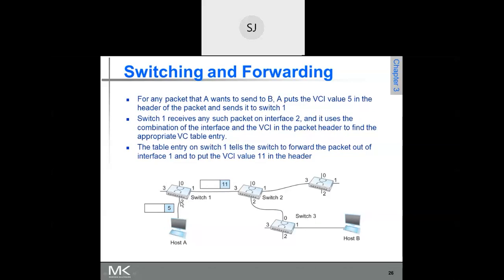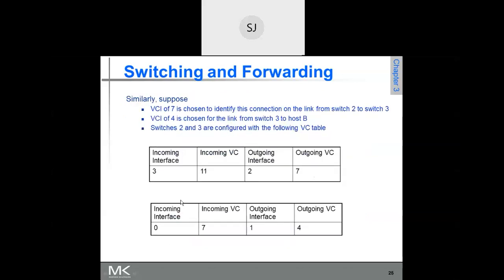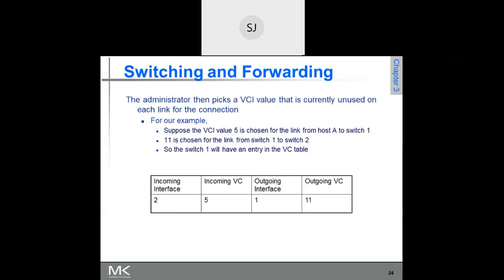Now after receiving this, the switch looks into its table. The packet is coming on virtual circuit number 5 on port number 2. This interface means port number.